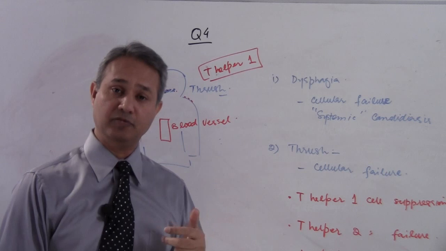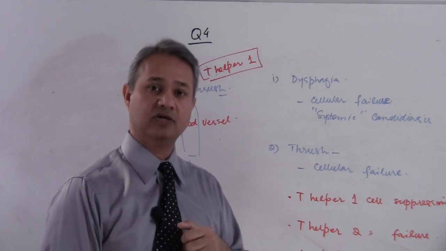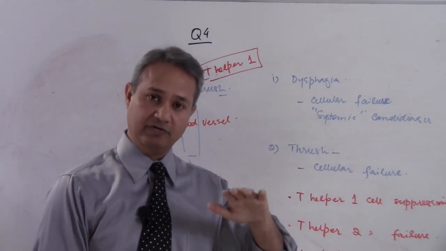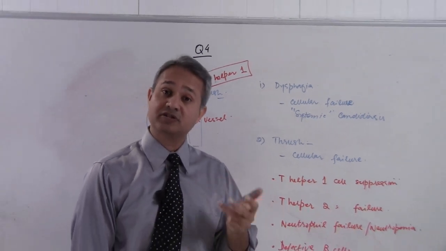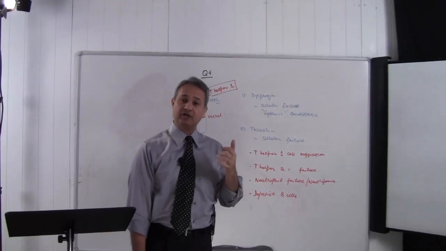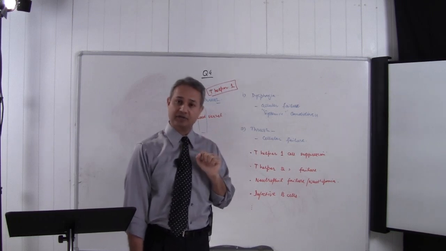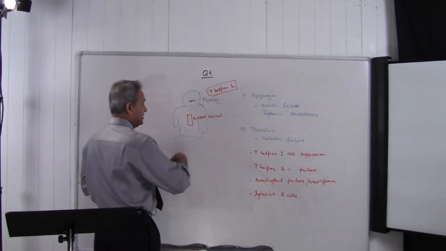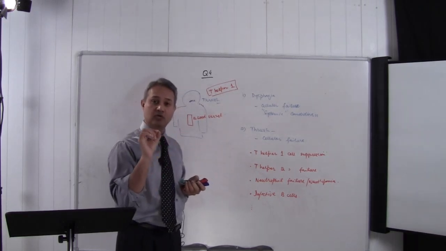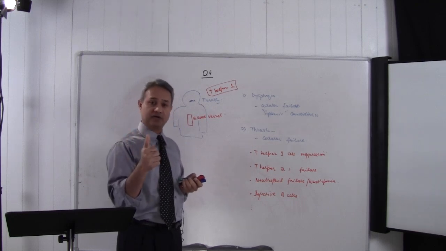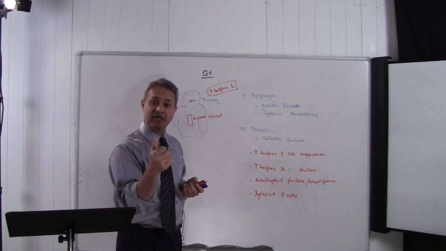Then, for example, patients on the immunosuppression therapies, for example, patients with organ transplants or patients with grafts, normally we keep their immune system down and they can develop candidiasis. Or there could be patients who are on steroids. Steroids cause immunosuppression as well. There could be patients on antifungal therapies, antibiotic therapies, and so on. So any reason which would affect T helper cells would cause mucocutaneous candidiasis. So when the question is asked which cells are handling candidiasis on the surfaces of the body, the answer will be T helper 1.